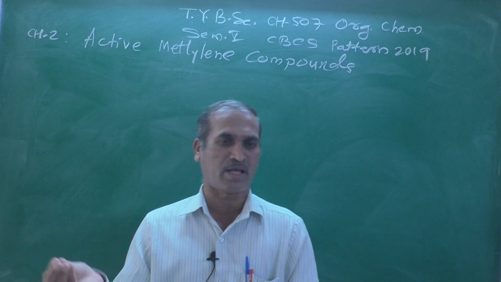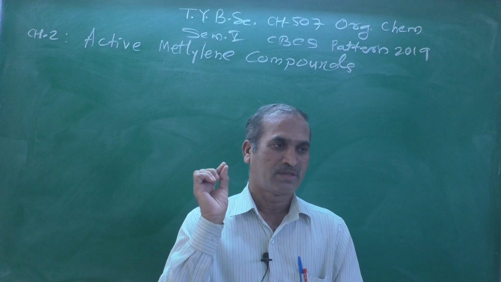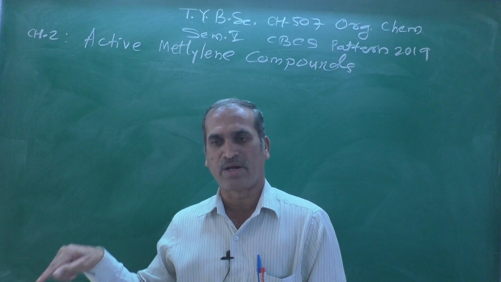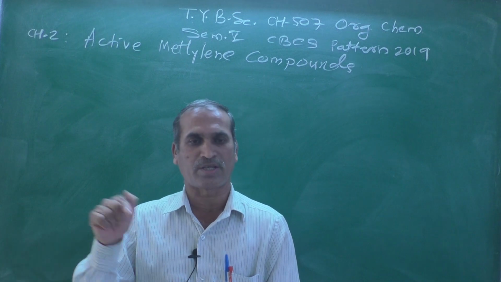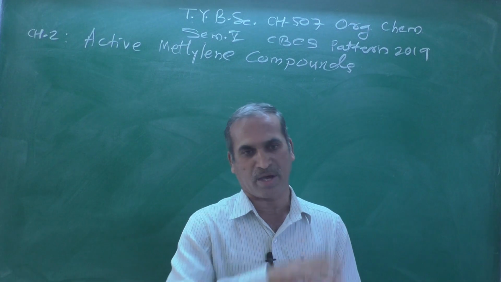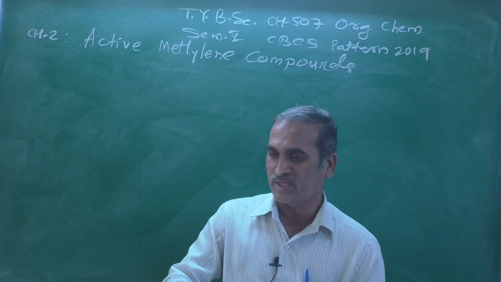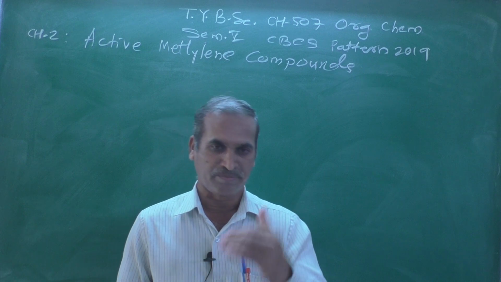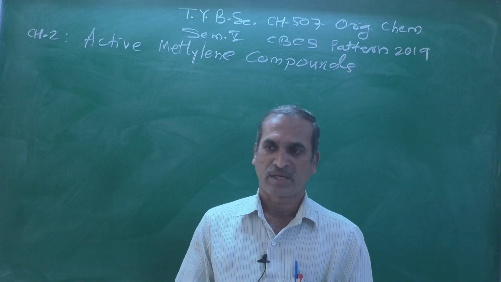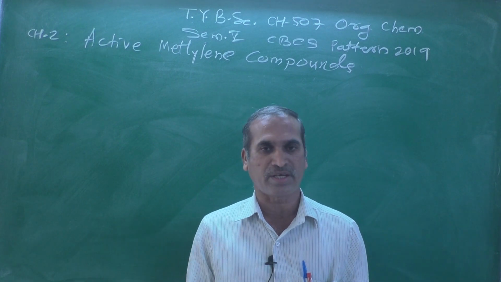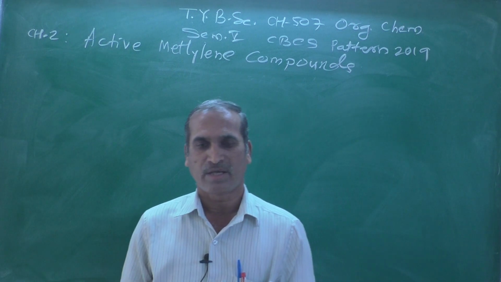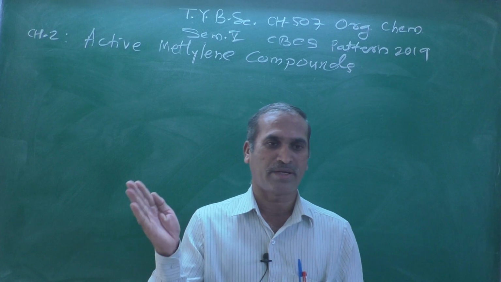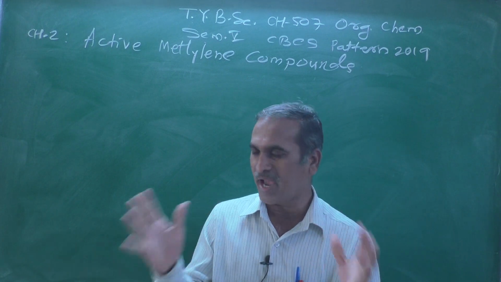The starting material used in the aldol condensation reaction is an aldehyde or ketone containing an alpha hydrogen atom. In this case, Claisen took ethyl acetate as the starting material, and it is a base catalyzed reaction.